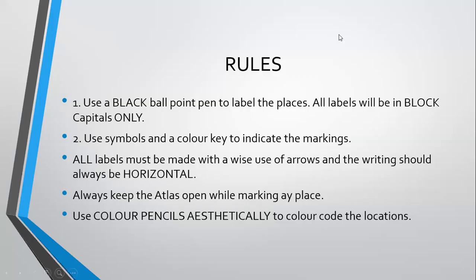The rules are: you will only use a black ballpoint pen to label any places, and all your marking has to be in capitals, compulsory. It has to be in block capital letters only. You will use the correct symbol or a color key to indicate your markings. All your labels and markings have to be horizontal, and you have to use arrows very wisely.